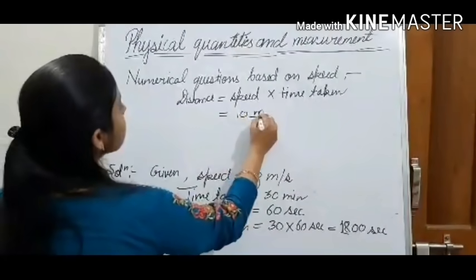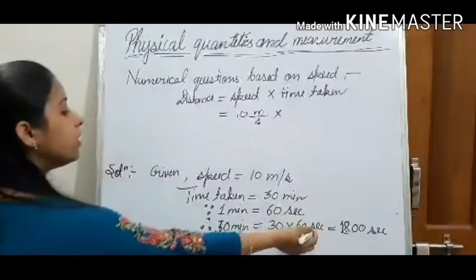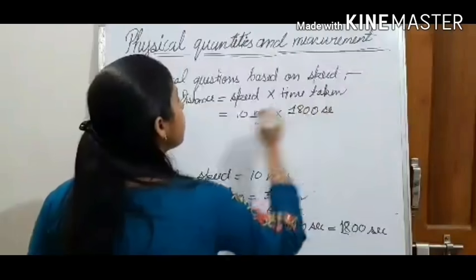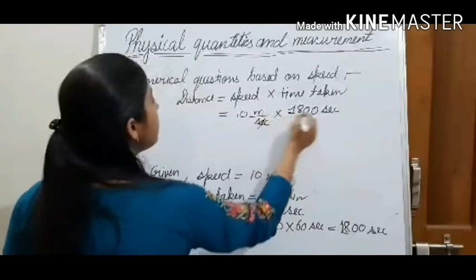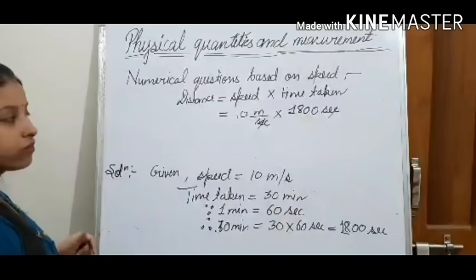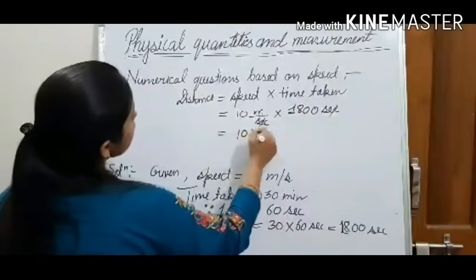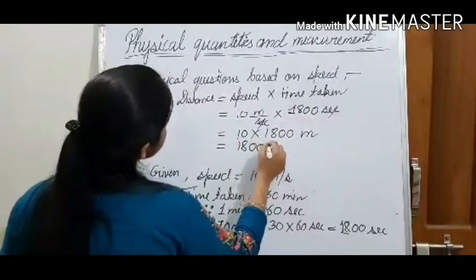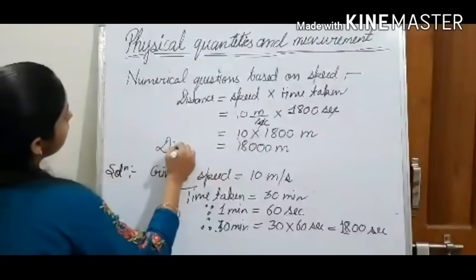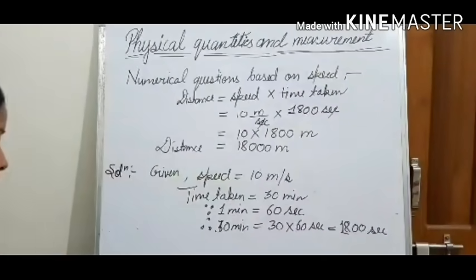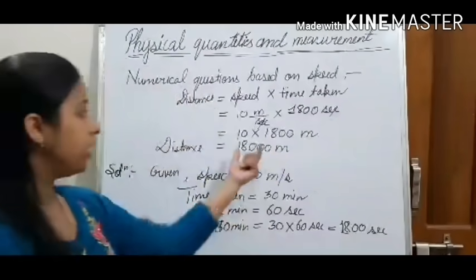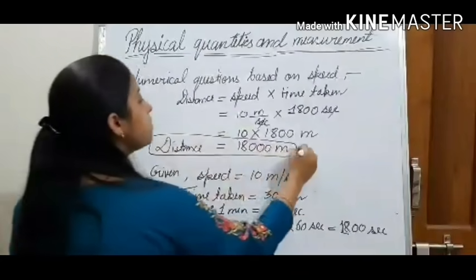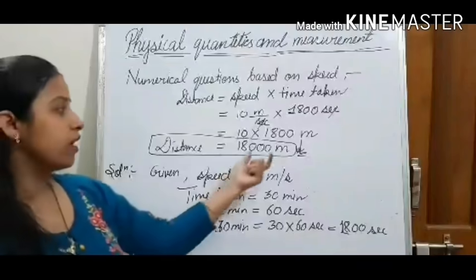So here distance will be equal to, what is speed? 10 meter per second into what we have calculated, this time into second, 1800 second. Okay. The second will cancel out. Now what is left? 10 into 1800 meter. This is 18,000 meter. So distance traveled we have taken out in meter. That is 18,000 meter. This is your answer. Either you write in meter or you convert into kilometer.